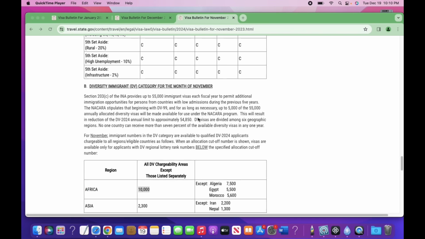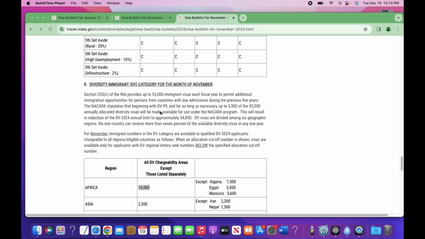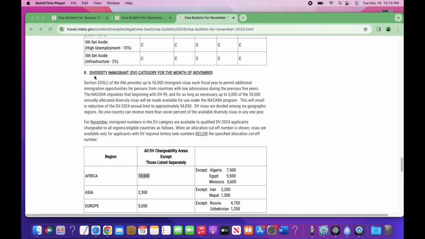So November 2023, December 2023, and January 2024. Those are the ones we have provided. We're going to check the information. We're going to go to the DV, the diversity immigrant visa category, and I'm going to read what it says on top.